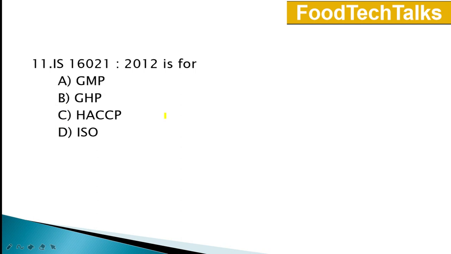11th question. IS 16021 2012 is for. Options are A. GMP, B. GHP, C. HACCP and D. ISO. Answer is option A. GMP, Good Manufacturing Practices.